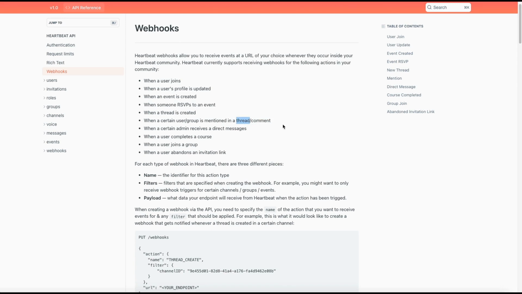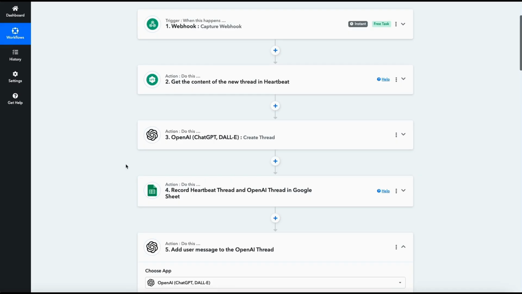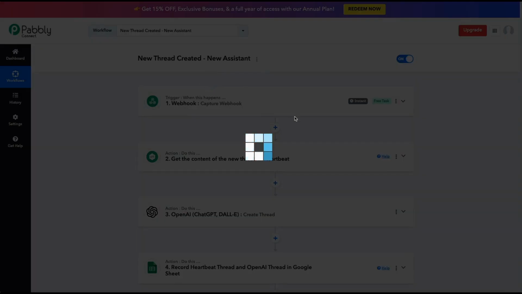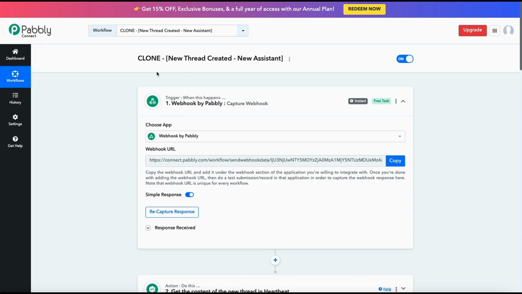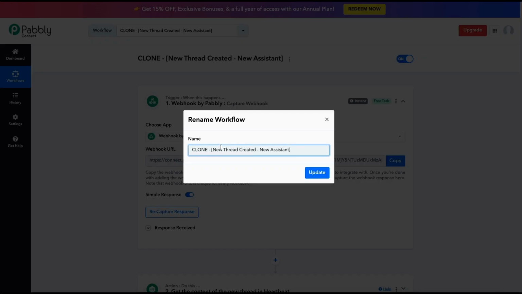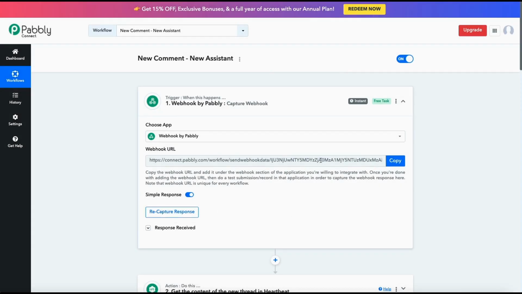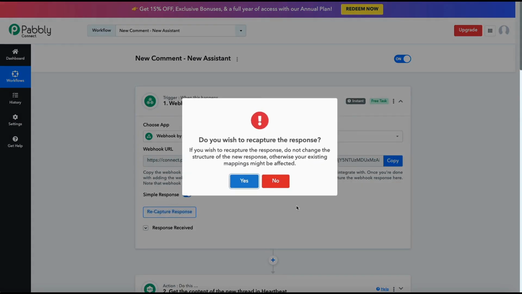Okay, with that in mind, how are we going to build the new workflow? The new workflow will be like this one, just the opening bit will be a bit different. So what we probably could do is clone this workflow and then modify it a little bit. Shall we do that? Let's do that. So we're going to clone this workflow, and it is now this little clone that we have. Okay, let's rename it to new comment, new assistant, just for me to know that this is the new workflow. And we've got a new webhook URL, so we just need to copy it, and we need to recapture the response because the response will be different.